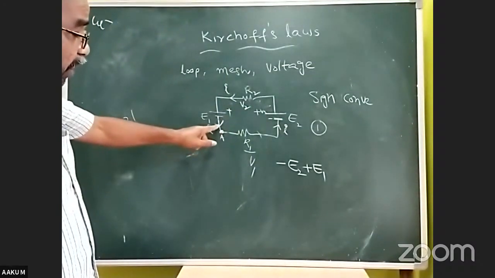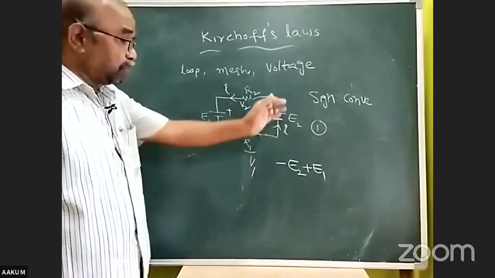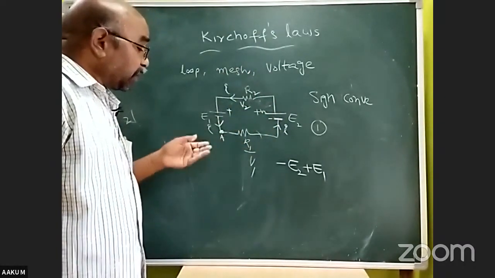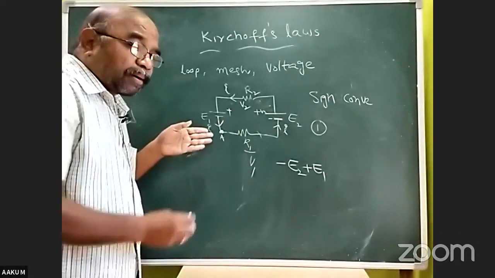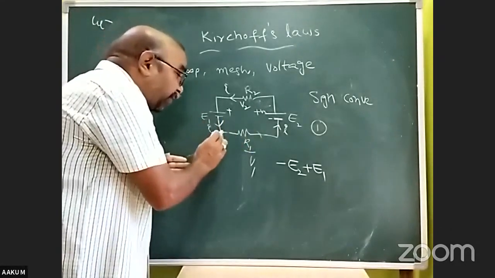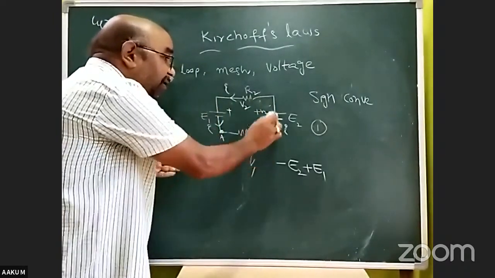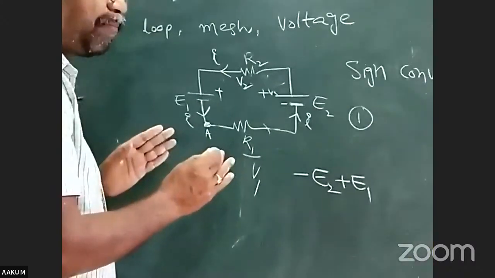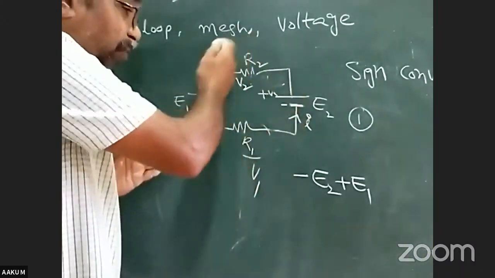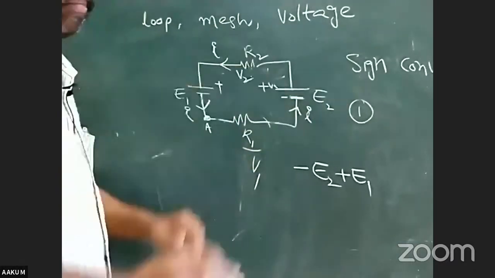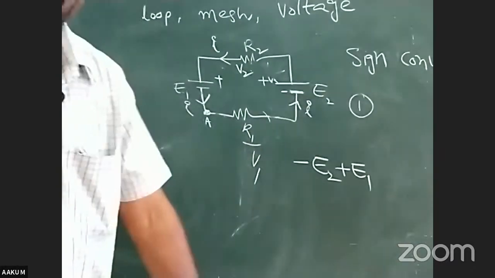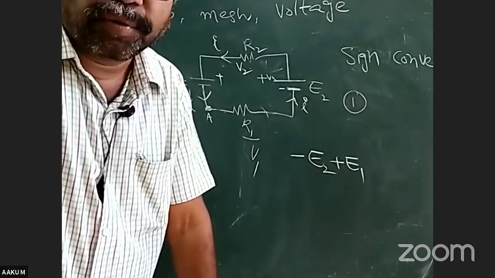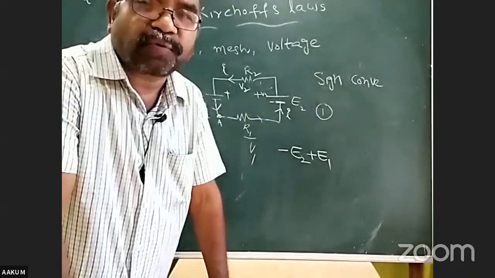If we are solving the circuit with Kirchhoff laws, if I am traveling in the direction of current, all the potential drops that come across in the direction of flow of current are taken as negative. Once again, all the potential drops are taken negative if we travel in the direction of current.